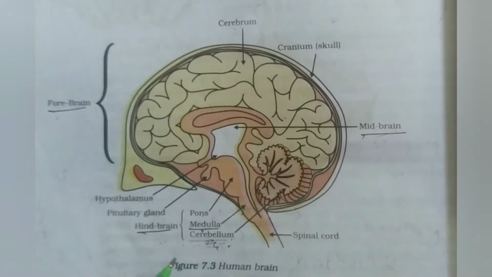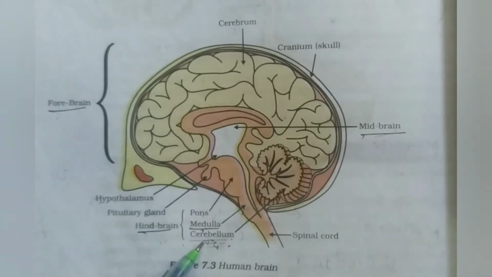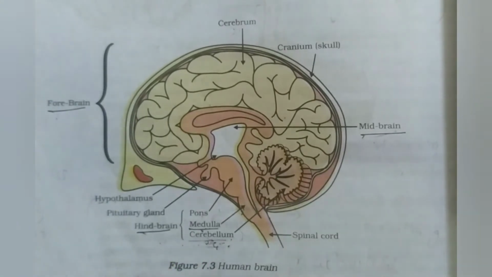Like you are walking in a straight line. Walking is different. Walking in a straight line is different. So the cerebellum controls the accuracy in your voluntary activities. Your sitting posture, you are sitting perfectly at a right angle. That is due to the cerebellum. So this controls the precision of voluntary activities.